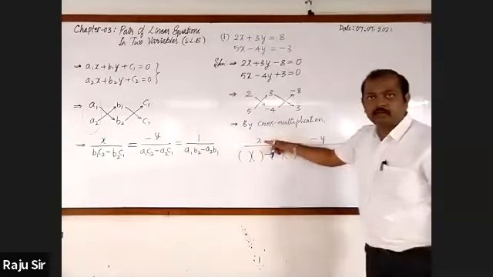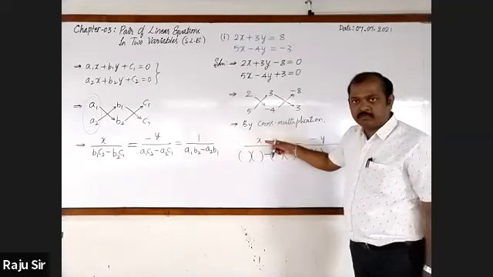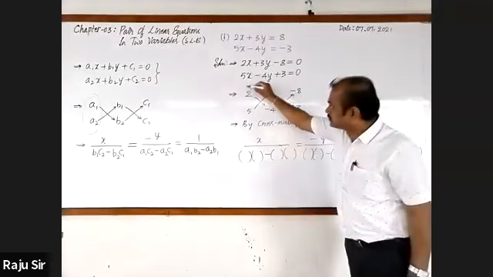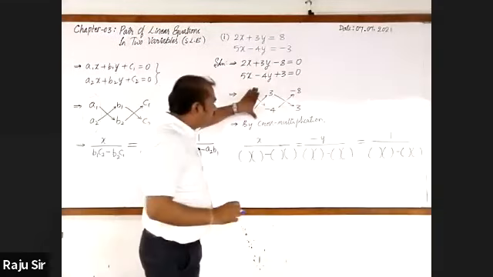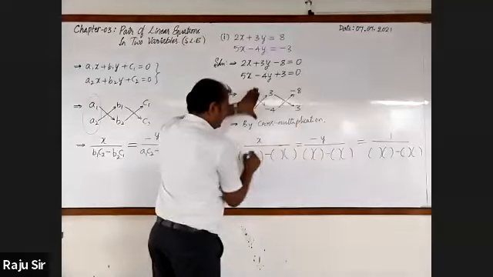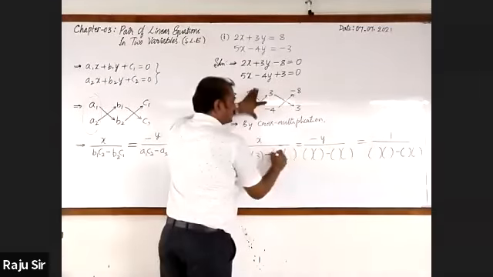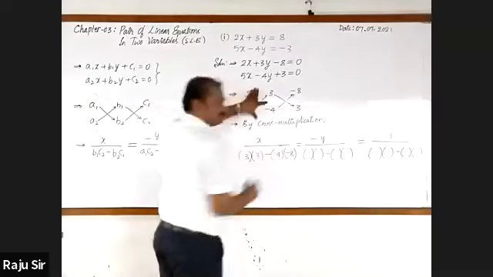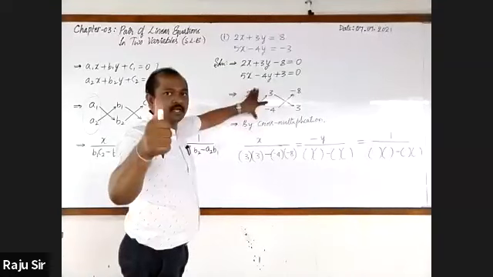Now, look here. When you cross multiply the coefficients with respect to x, leave these two, that is 2 and 5. In the remaining, look here, 3 and 3. And this is minus 4, minus 8. Did you understand? Yes, sir.